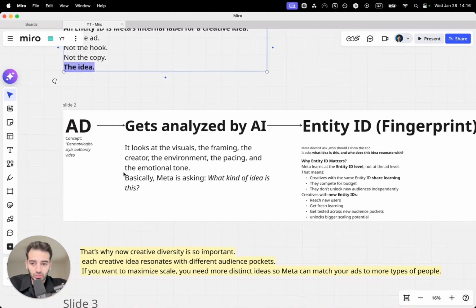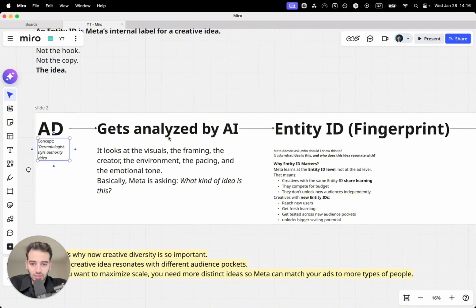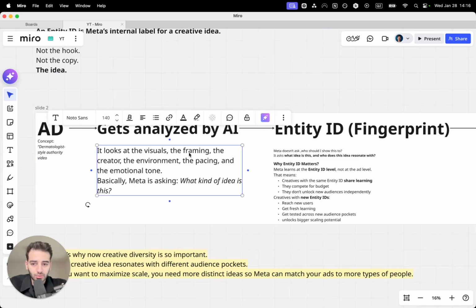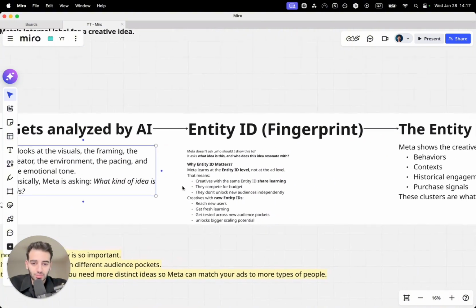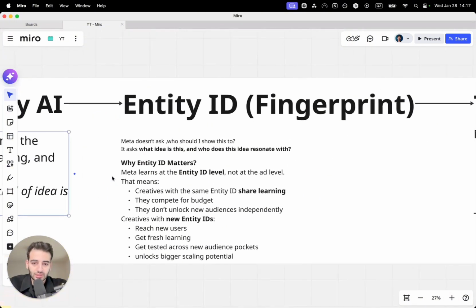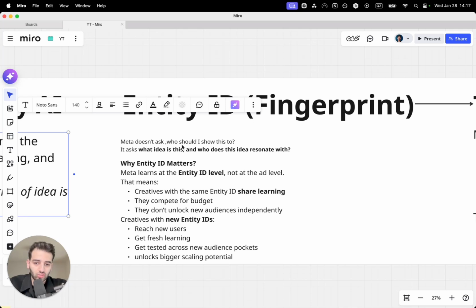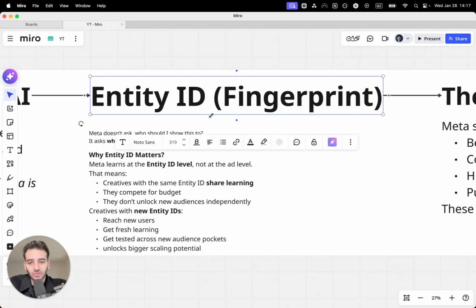So let me show you how it looks in the ad account. When you launch an ad, it gets automatically analyzed by Meta AI. It looks at the visual, the framing, the creator, environment, pacing, and the emotional tone. Basically Meta is asking, what kind of idea is this? And then Meta gives it an entity ID. So Meta doesn't ask, who should I show this to? It asks, what idea is this, and who does this idea resonate with the most? And it gives this idea a fingerprint, an entity ID.